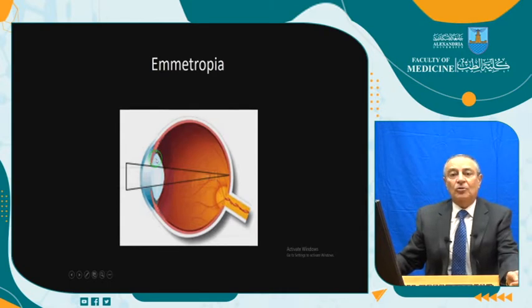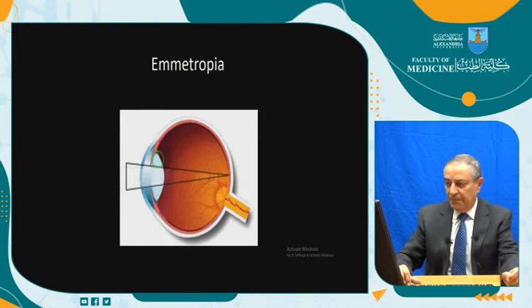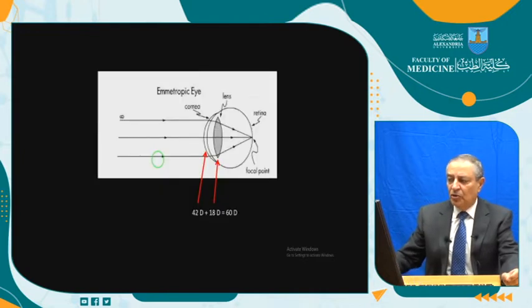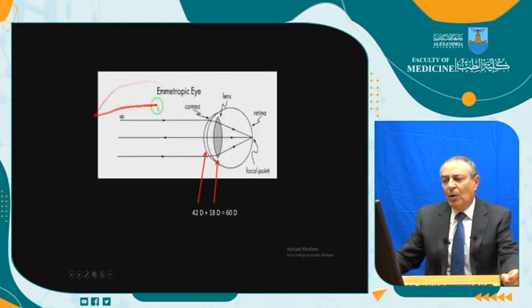Emmetropia is that condition of refraction in which, with accommodation completely relaxed, parallel rays come to a point focus on the retina and we are seeing everything. This is the emmetropic eye, and this is the power of the cornea, the power of the lens, and it is in diopters. What is a diopter?